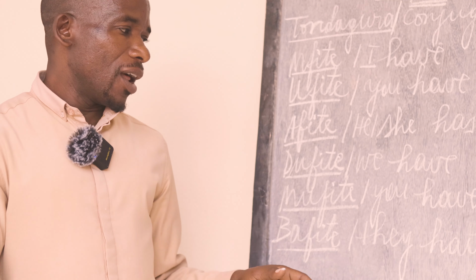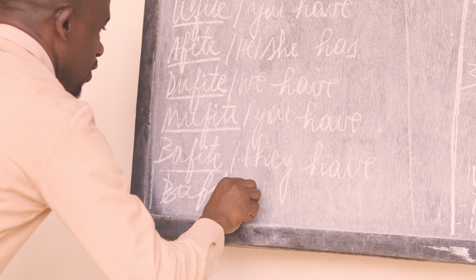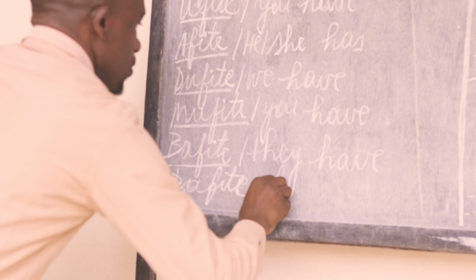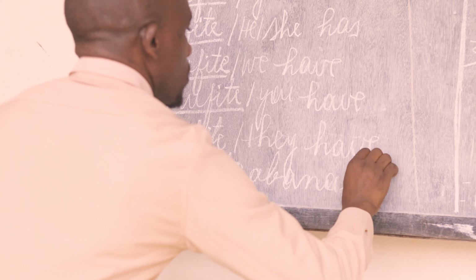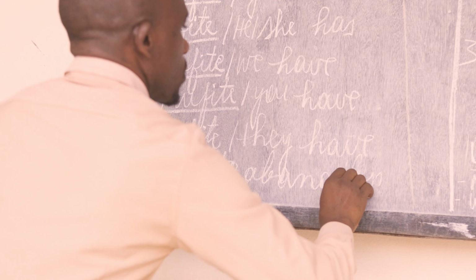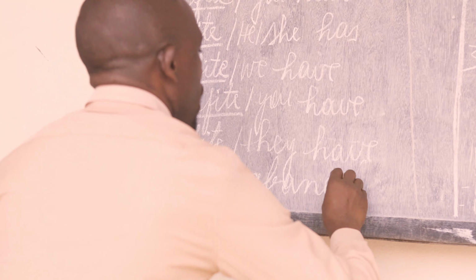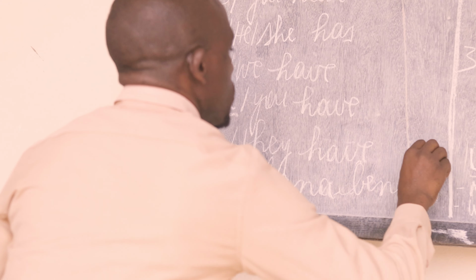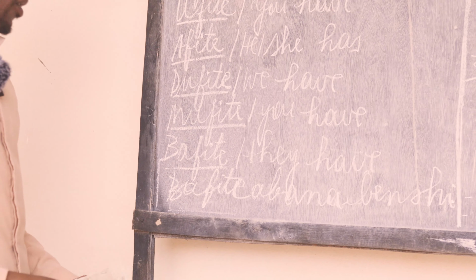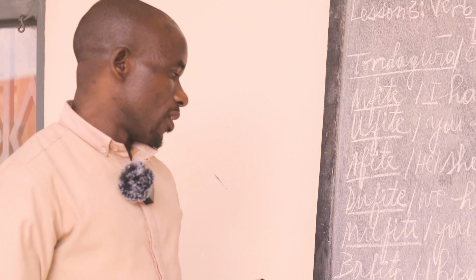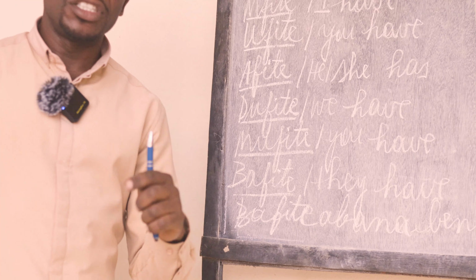Bafite abana benshi. This means they have many children.